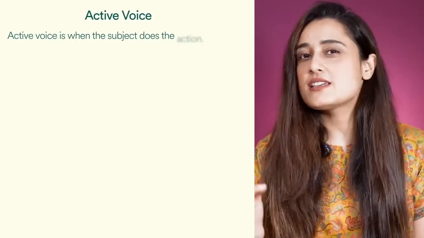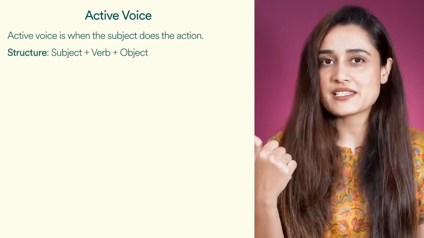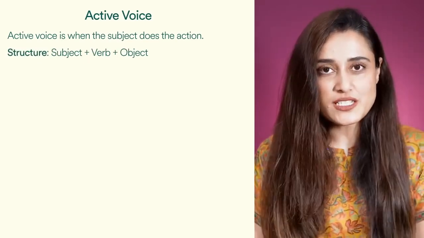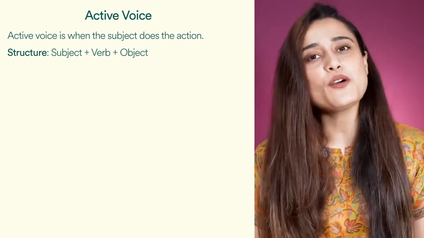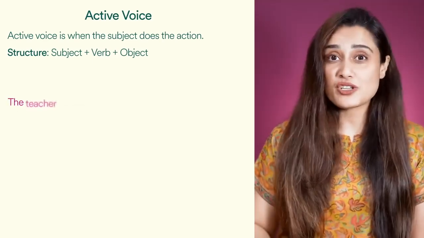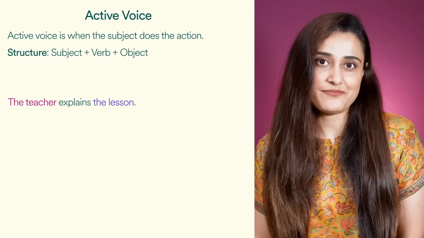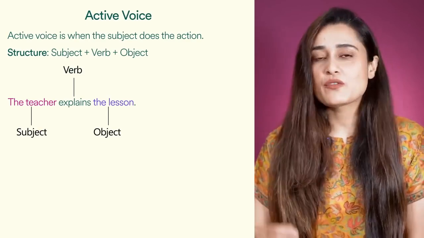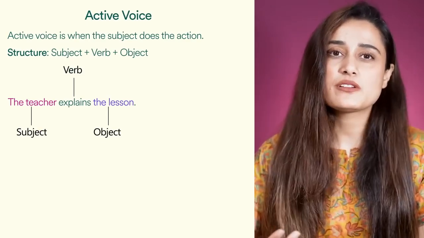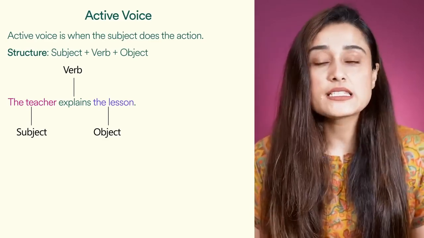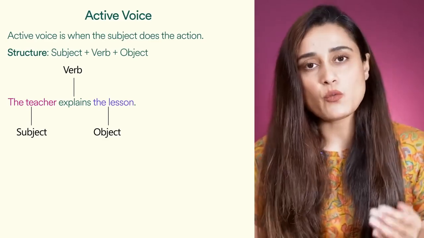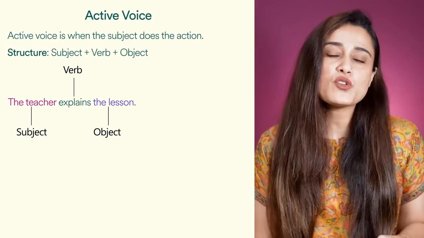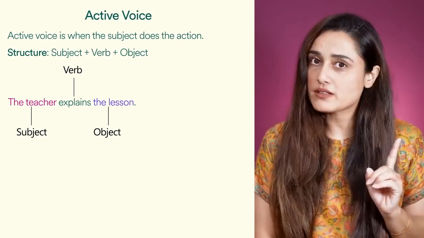Okay, let's talk about what active voice is. Active voice is when subject does the action, and the structure looks like something like this. Subject plus the verb plus the object. Okay, the teacher explains the lesson. Now here, as you can observe, we're just simply talking about teacher explaining the lesson. Here, teacher is the doer and the voice is active. Active voice focuses on the doer and not the receiver.